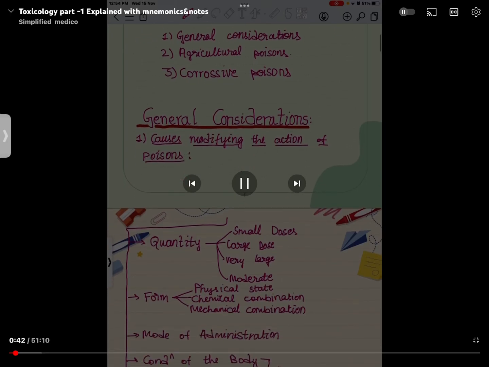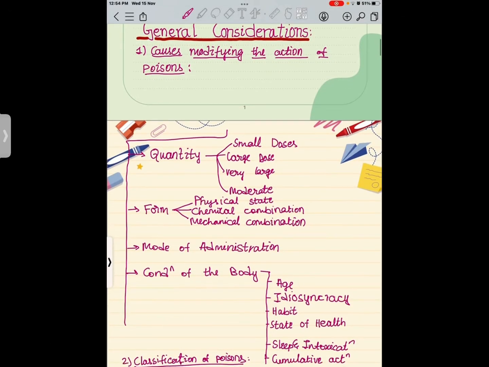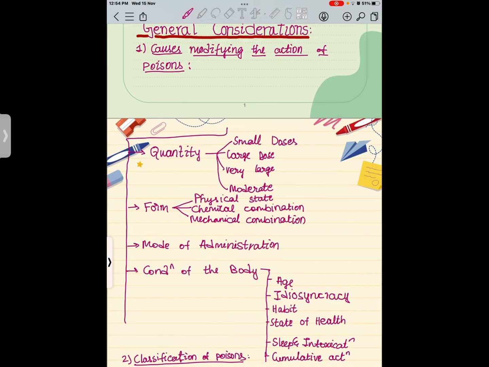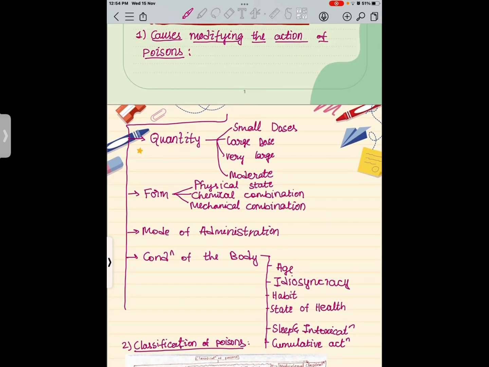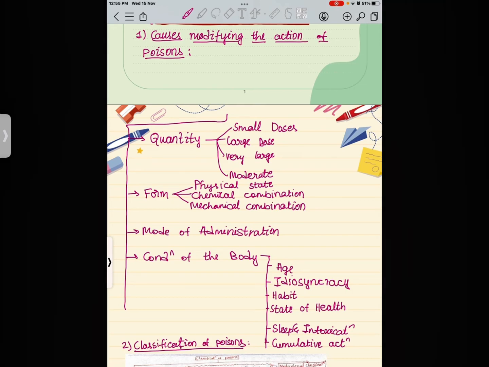Agricultural poisons, corrosive poisons. General considerations. First, we will learn about the causes which modify the action of poisons. The main causes that modify the action of poisons are quantity, form, mode of administration, condition